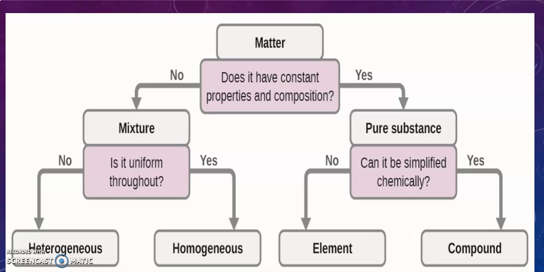Now, I want you to remember this. If you take matter which you're going to divide chemically, you ask yourself, does it have constant properties and composition? If it is no, it's a mixture because it's not constant properties. If it is yes, it's a pure substance. If it's a mixture, you ask, is it uniform throughout? If it's no, it's heterogeneous, as you can see, oil and water. If it is yes, it's homogeneous.